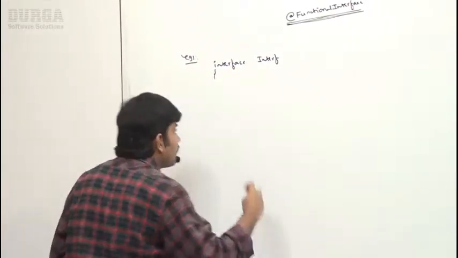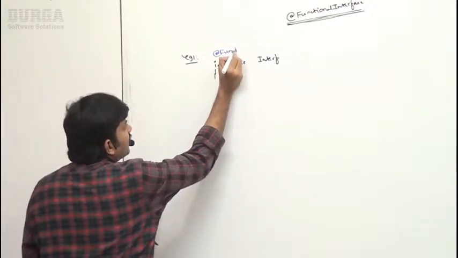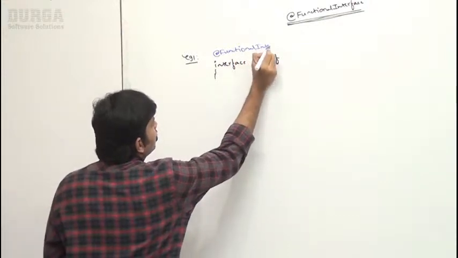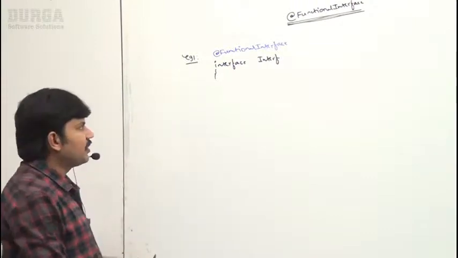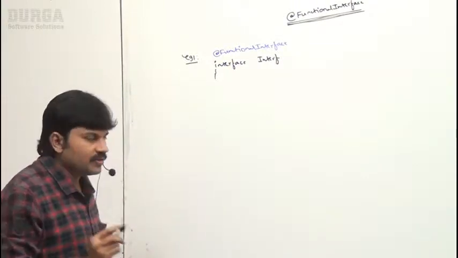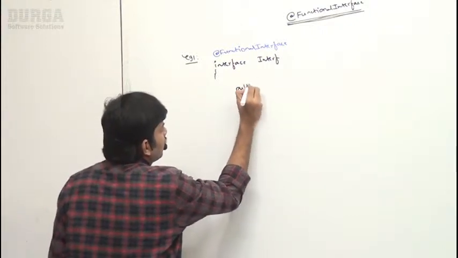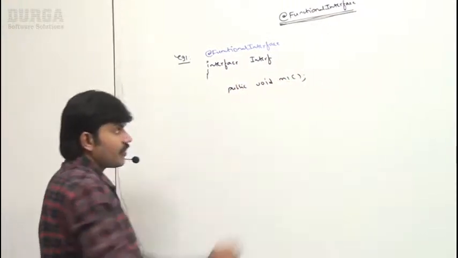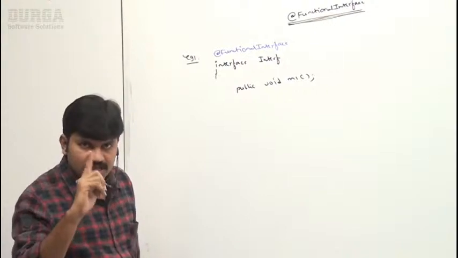At the top I declare @FunctionalInterface. I declare explicitly that it is a functional interface. Now within that interface, I'm taking public void m1(); a single abstract method.